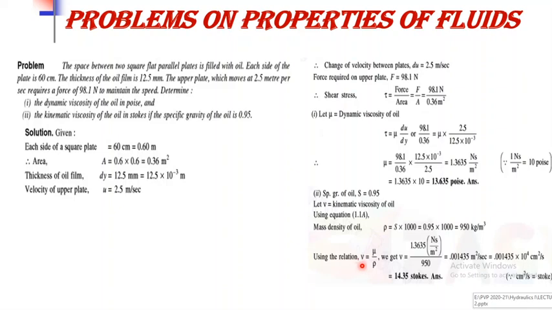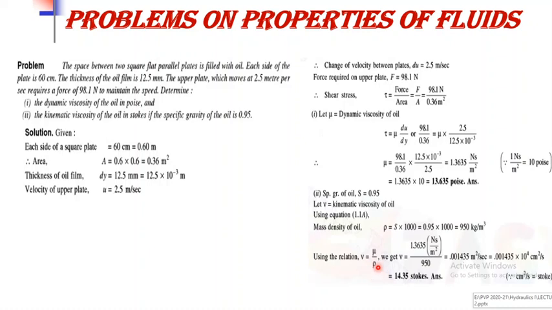So here nu notation is used for kinematic viscosity, and here mu is the dynamic viscosity divided by mass density, that is nothing but the kinematic viscosity. So the value of mu we have already calculated in SI unit, that is 1.3635 Newton second per meter square.